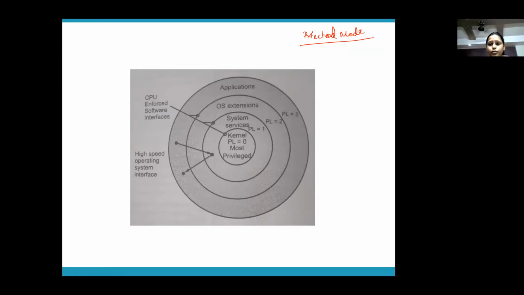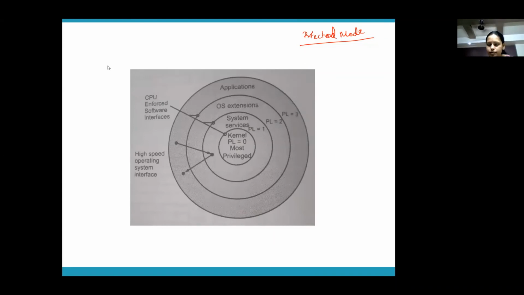Privilege for what? Privilege for accessing memory. Okay. Now, anybody who is at this privilege level can access every file which is at privilege level 1, privilege level 2 and privilege level 3. That means all those files and all that data at lower levels can be accessed by anybody who is having privilege level 0.